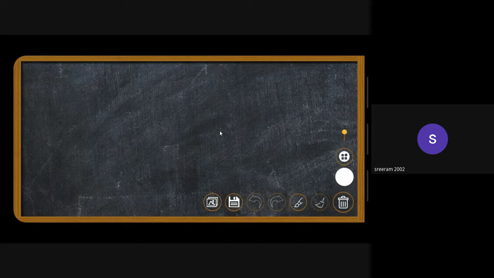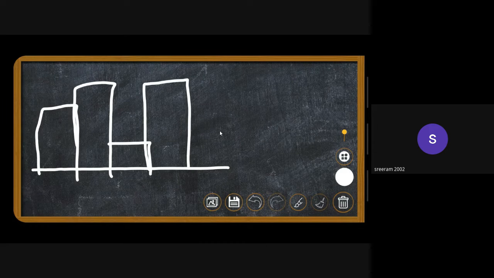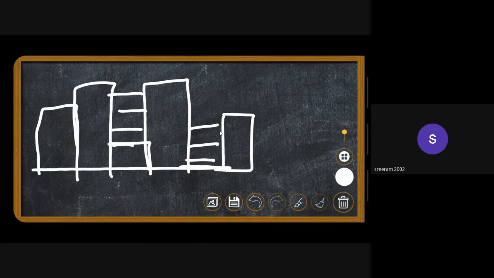The next problem which we're going to discuss right now is actually a pretty interesting problem. The problem statement is like this: let's say that there is a city, and it had been raining in the city for a long time. So what happened was there is water accumulated in between the buildings.